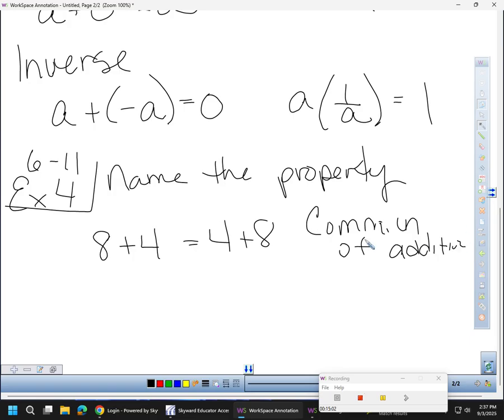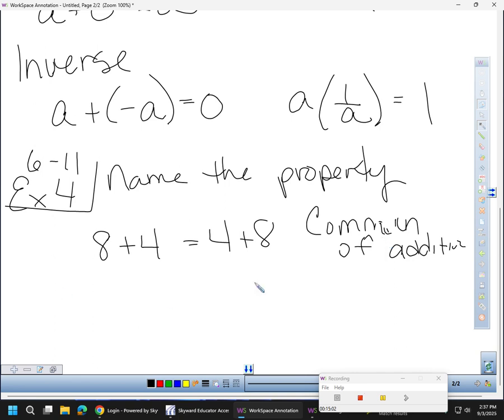I got to say of addition. Now, you got to at least give me 5 or 6 letters on the first word. Okay? I cannot let you abbreviate any of the words to 3 letters. I can't. Correct. Thank you. If we have the associative property, I can't shorten that.